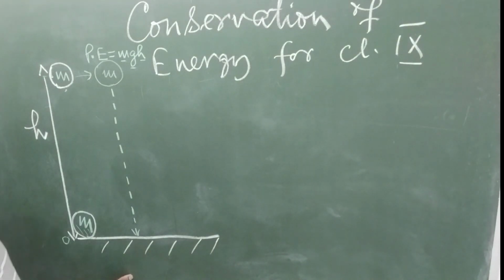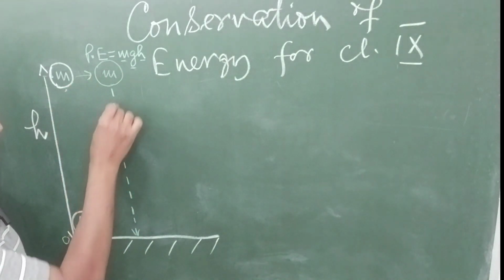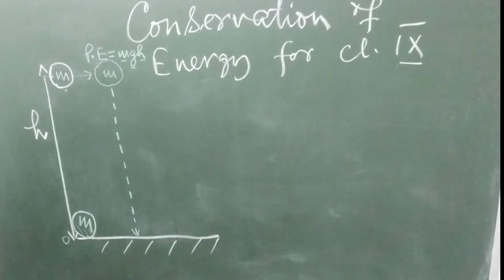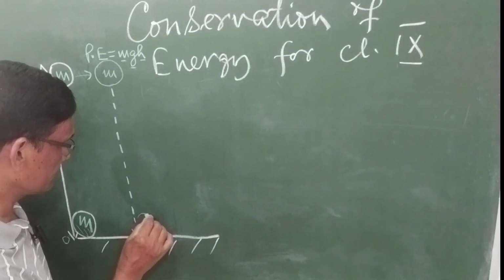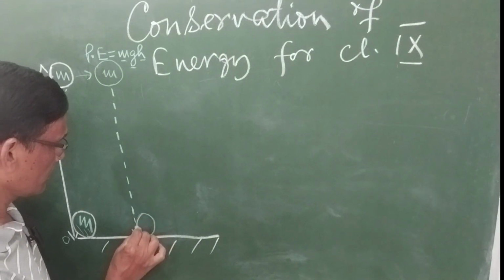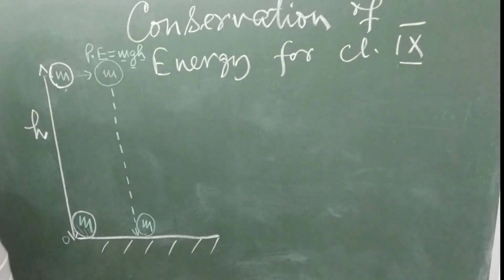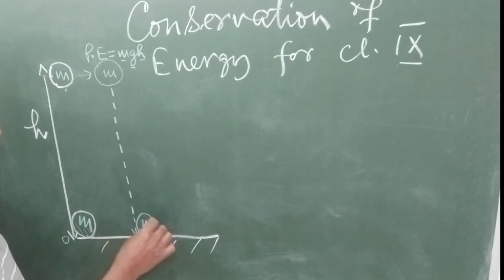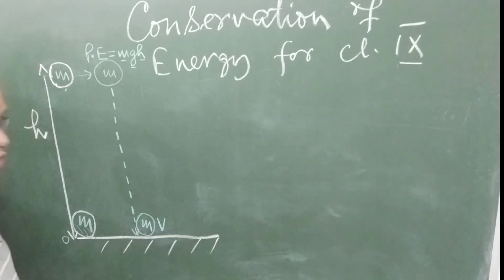So mgh is the potential energy of the body which the body was possessing, right? Now the moment you drop this ball from this height, it is going to fall down and will hit the ground. The mass m, but definitely it is going to hit the ground with a velocity v.